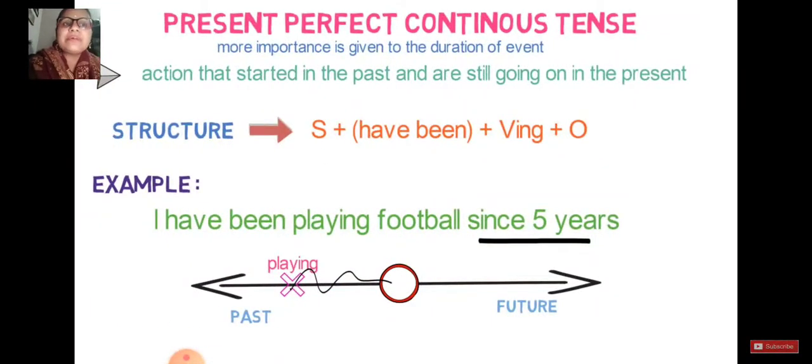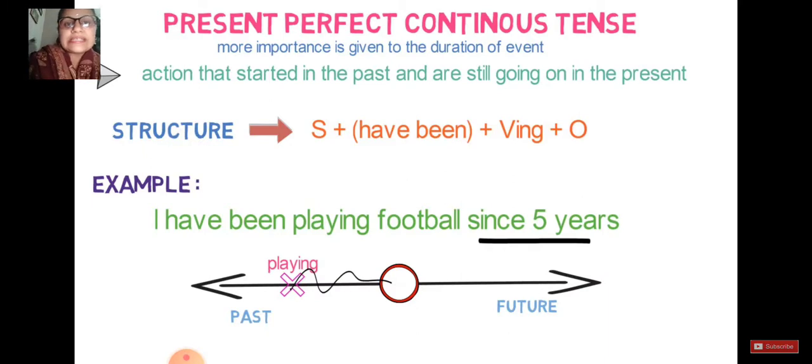And when you talk about present perfect continuous tense, the structure remains the same as all the other examples: has, have plus been, have been plus V plus ing, plus other object. And basically present perfect continuous tense represents an action that started in the past and is still going on in the present. Started in the past, going on in the present.